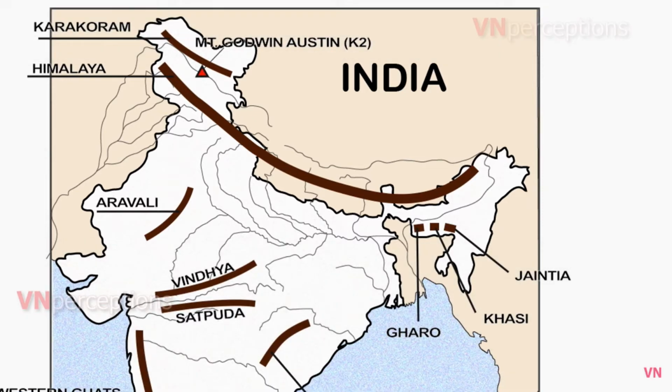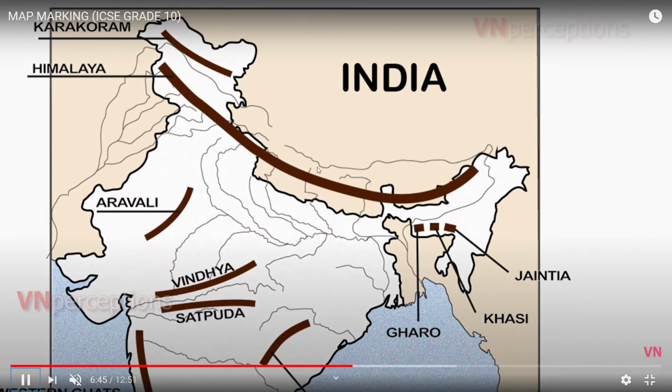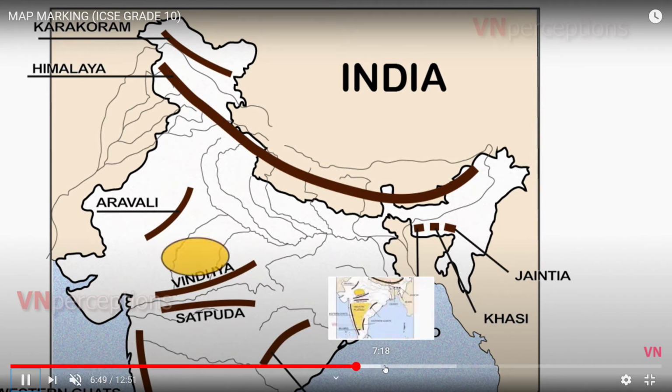Mount K2 Godwin Austen is the highest peak of India. Mount Kanchenjunga is not in the syllabus. So only Mount K2 Godwin Austen is in the syllabus now. I want to teach you about plateaus now.